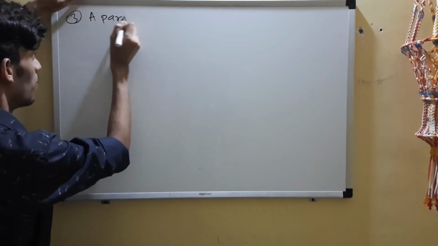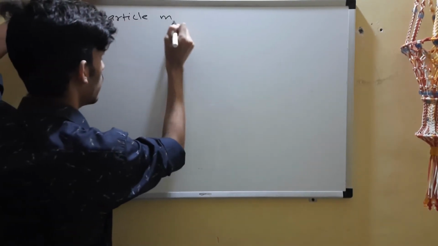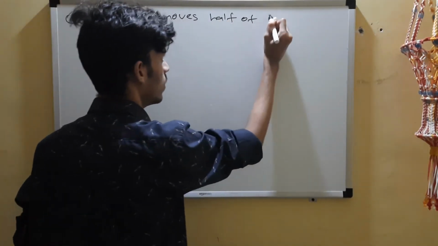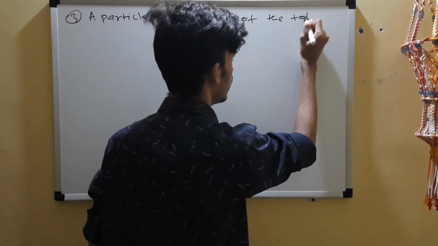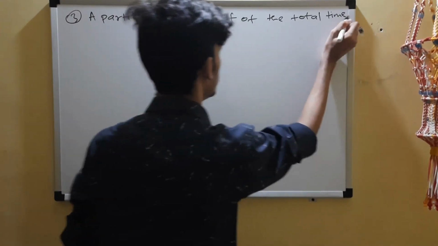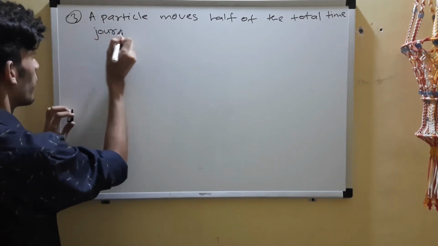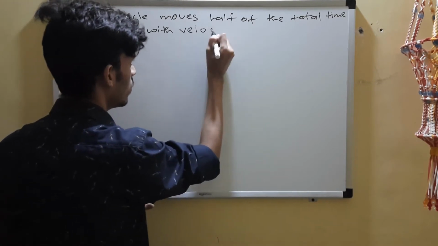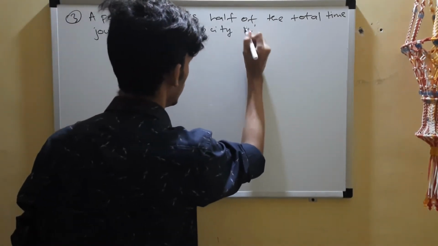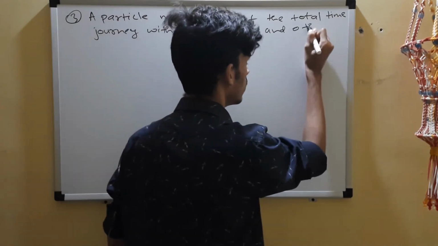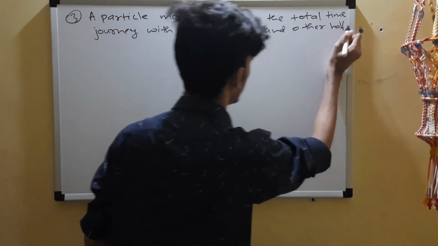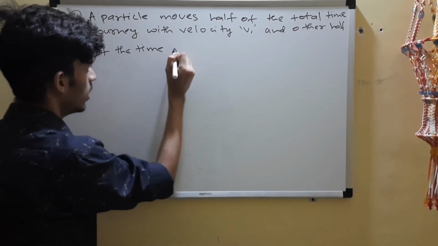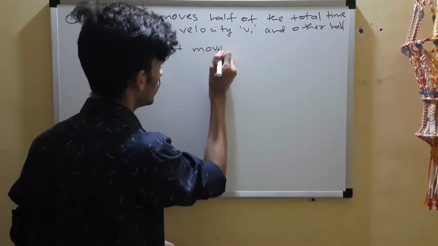So the question is, a particle moves half of the total time of the journey with velocity v1, and for the other half of the time it moves with velocity v2.